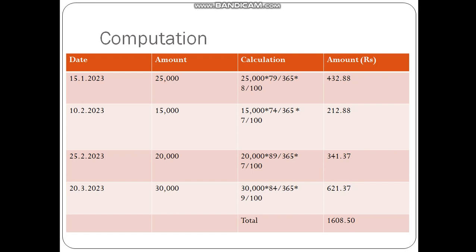In the same way, the last bill, which constitutes 30,000, for the days of rebate is 84 divided by 365 into 9%, which gives you 621.37. So the total amount of the rebate is 1,608.50. Note that if the year is a leap year, you will take into consideration 366 days. If it is a non-leap year, you will be taking into consideration 365 days.